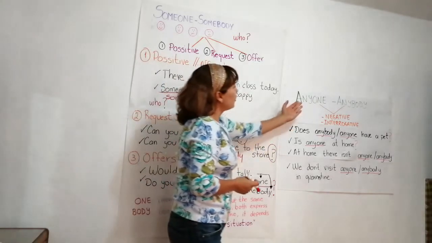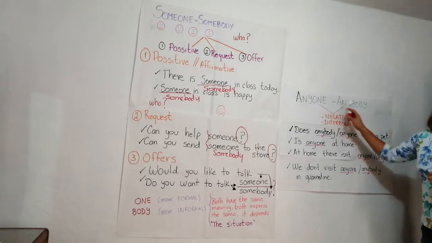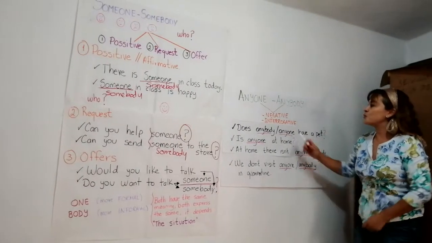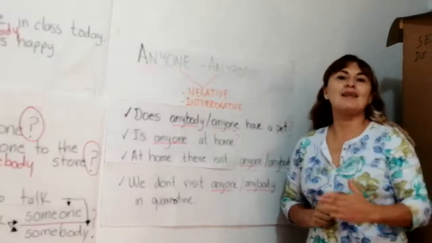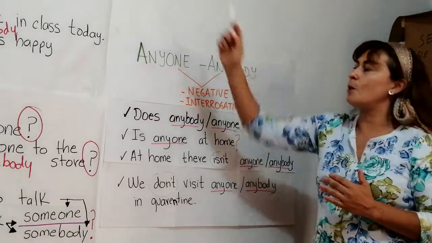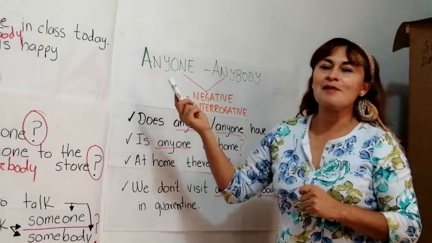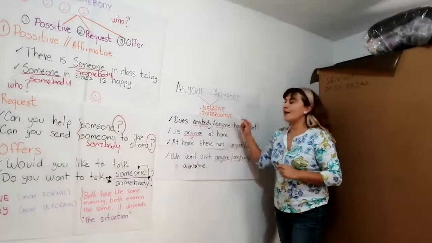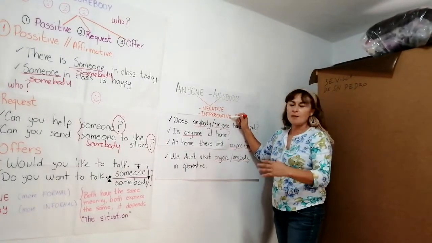Well, now we are going to talk about anyone or anybody. In the case of anyone and anybody, they are used in negative and interrogative sentences. Do you remember the last semester when we talked about some and any, and we said that some is affirmative and any is for interrogative and negative? It's the same idea.